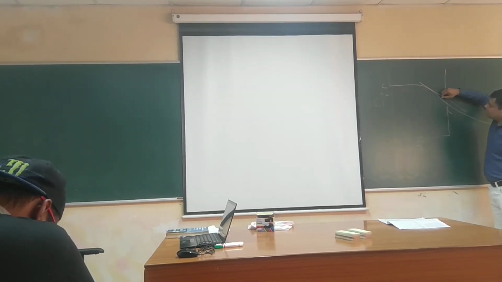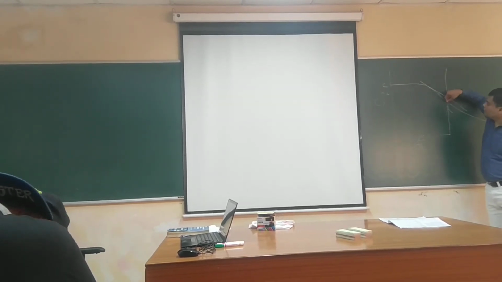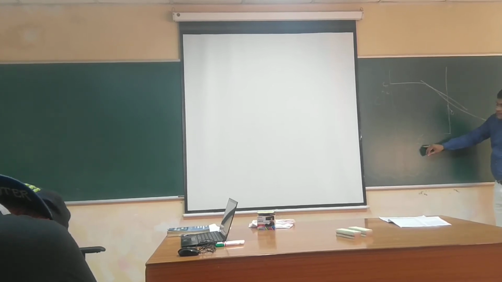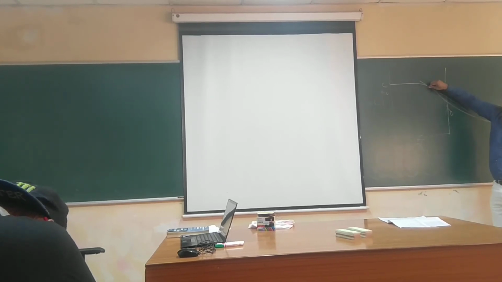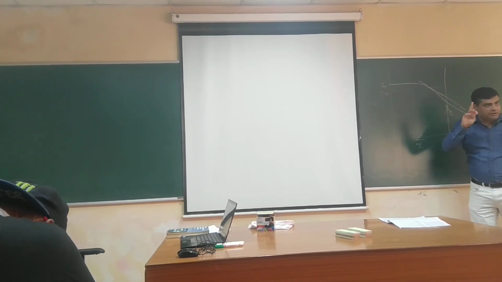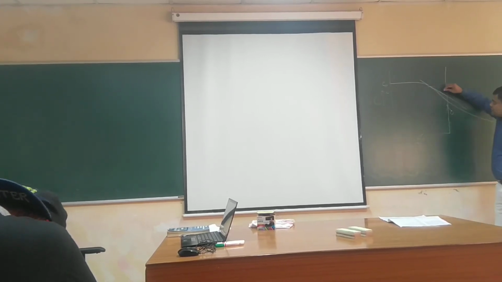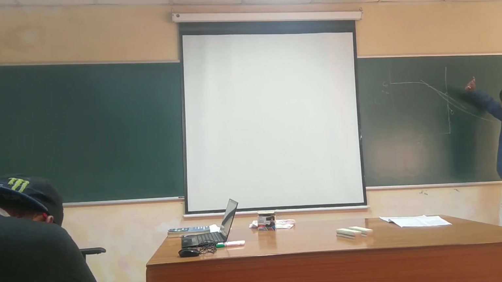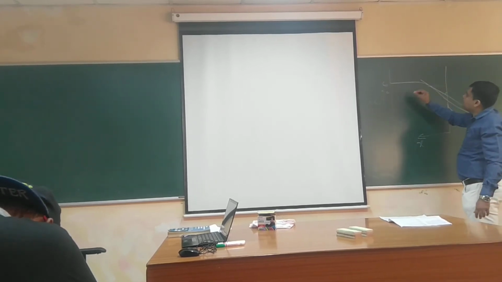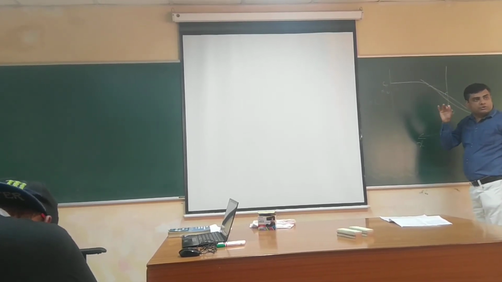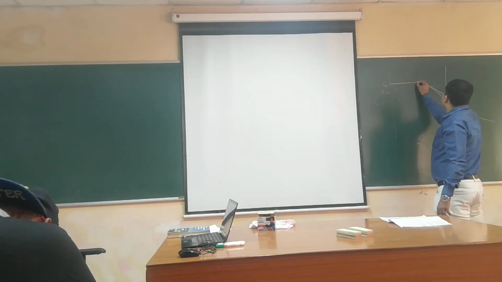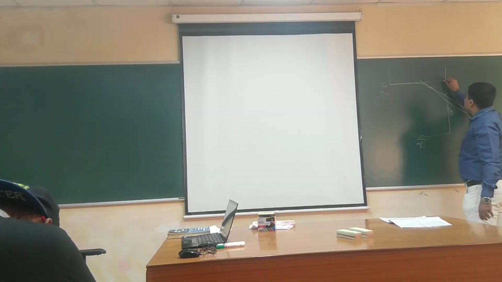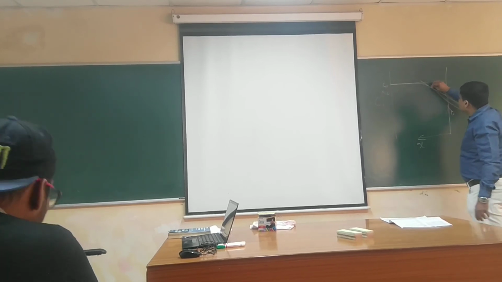So this is your curve of c versus x. At that particular point of c, you have to find dx dc. So this is that slope. From this slope you can find dx dc, and you have to find the integral from c naught to c.